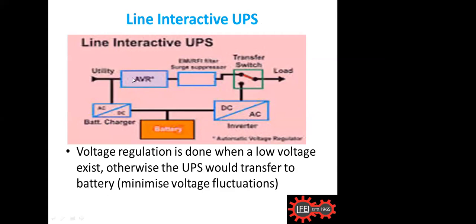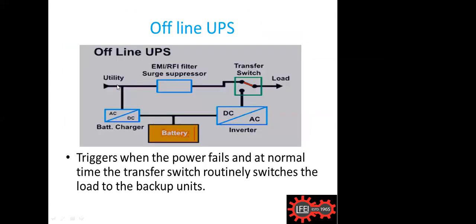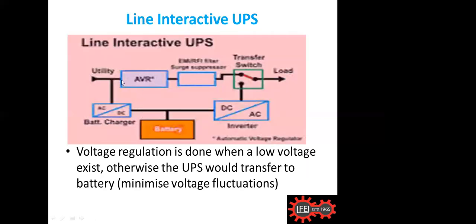Why? Because in the offline UPS, whenever the utility fails, or even if the utility power varies by a very little bit, the transfer switch will change over to the battery. Either no power or even voltage variation happens, and the battery will take up the load. But in the line interactive, if there is a little bit of change, this voltage regulator will make up for that change. That means it will control the reduced or excess voltage, and the transfer switch will not unnecessarily change over to the battery.